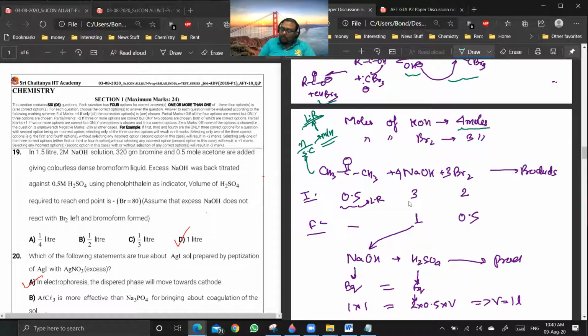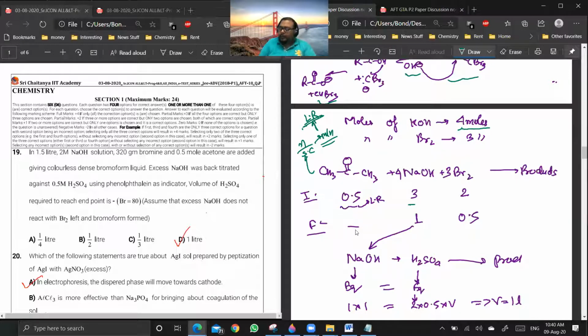Because you see, this will be 0.5 by 1, which is 0.5. This one will be 3 by 4, which is 0.75, and this will be 2 by 3, which is 0.67. Okay, in this case, but that is not the concept. We have discussed this in the limiting reagent part. It should be n by stoichiometric coefficient ratio only. So you see, this is going to get consumed completely.